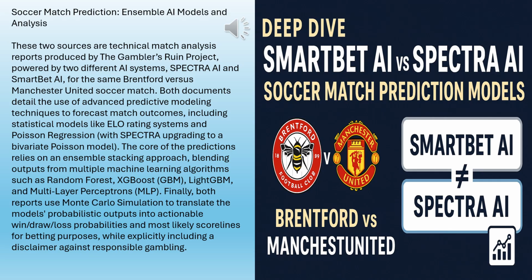Good question. Standard practice is Monte Carlo simulation. We basically have Spectra play out the match thousands of times based on its learned probabilities. We ran 10,000 simulations. The results backed up the main prediction strongly. 6,053 outcomes were home wins, 2,900 were draws, and only 147 were away wins. Right around that 60% mark. And what were the most common scores in those simulations? The top predicted scorelines were 2-1 to Brentford, happening about 9.2% of the time, and 1-1 about 9.0%. So again, reinforcing that idea of a narrow, hard-fought home victory.